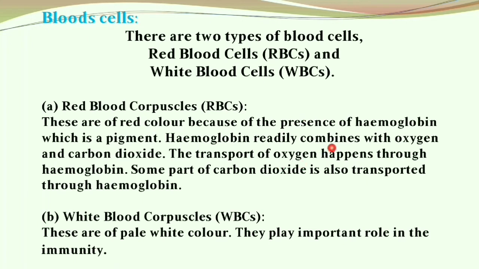Hemoglobin readily combines with oxygen and carbon dioxide. The transport of oxygen happens through hemoglobin. Some part of the carbon dioxide is also transported through the hemoglobin. Red blood cells are also called red blood corpuscles. Coming to the white blood cells, which are also called white blood corpuscles, these are pale white in color and they play an important role in immunity.